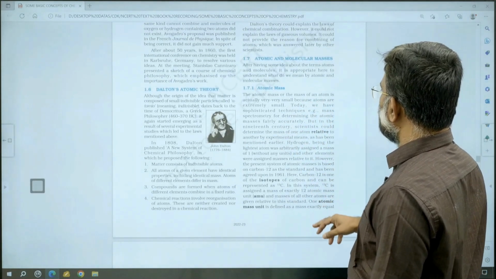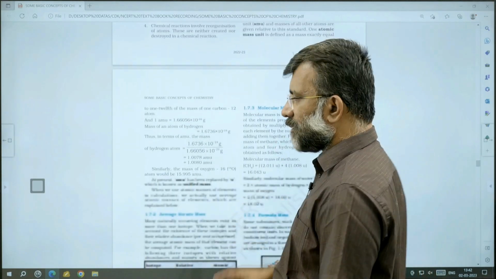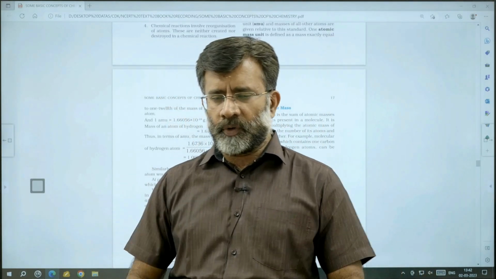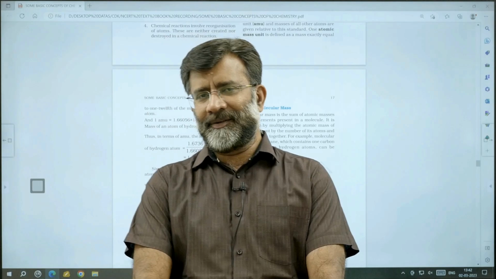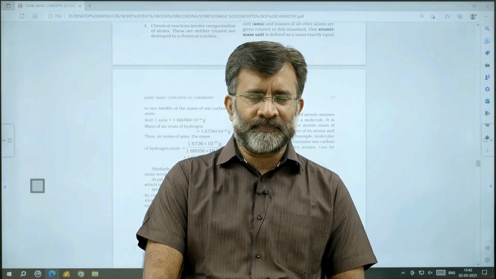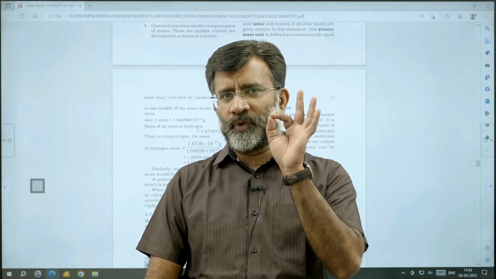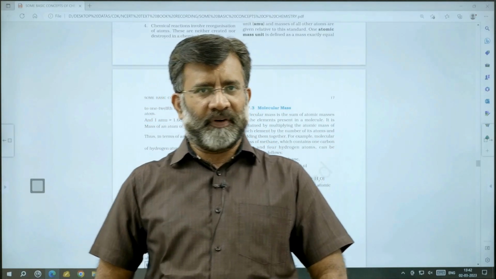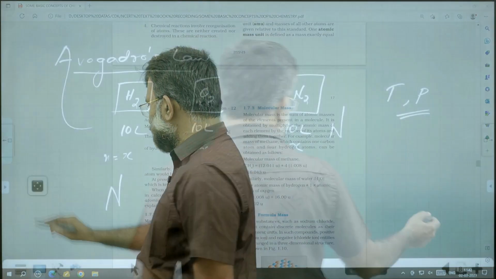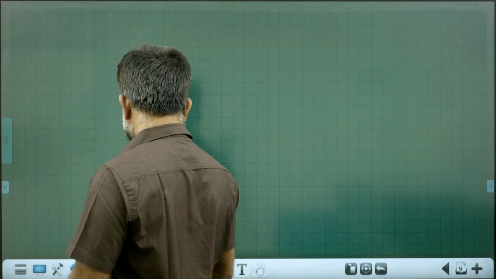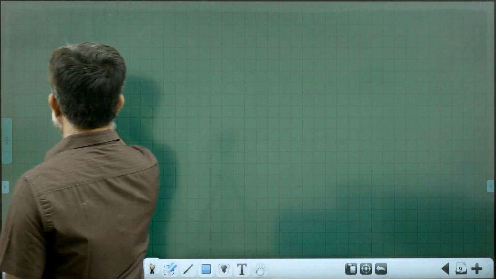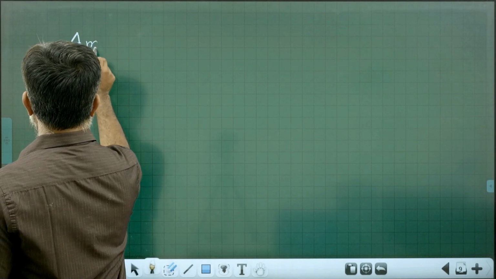Then it is atomic mass, molecular mass. All of you know how to find the atomic mass. What is the relative atomic unit? It is AMU, unified mass. What is unified mass? Relative atomic mass unit, AMU.